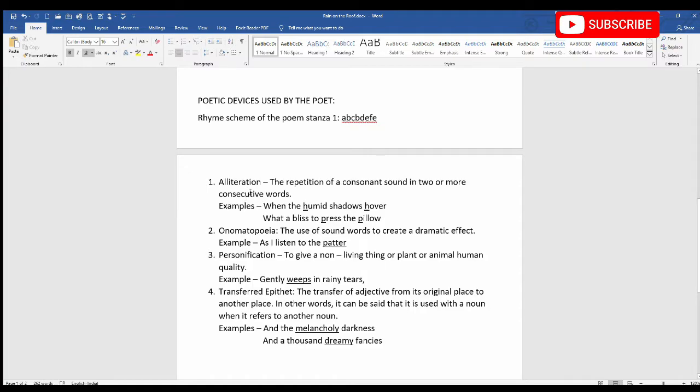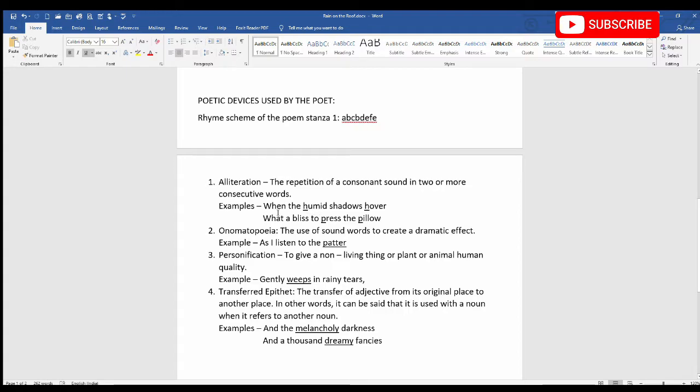The first one is alliteration. What is this figure of speech? The repetition of a consonant sound in two or more consecutive words. That is, if you see that in a line two or more words have the initial consonant sound repeated, then you can say that the figure of speech is alliteration.